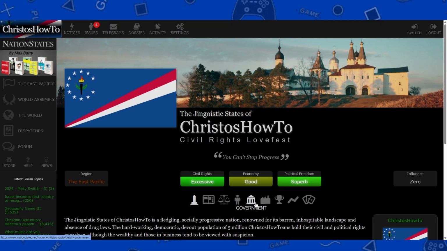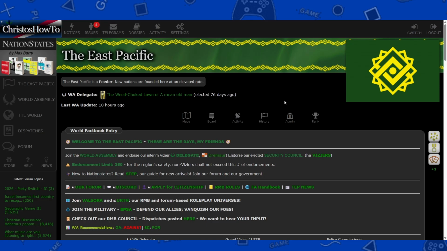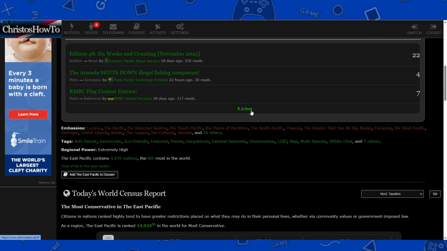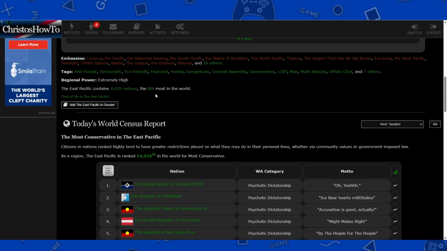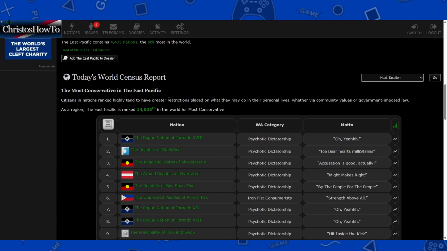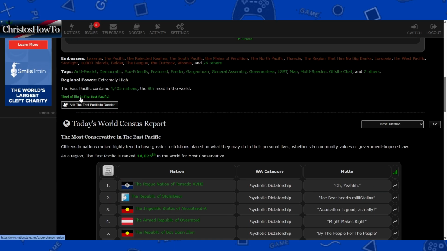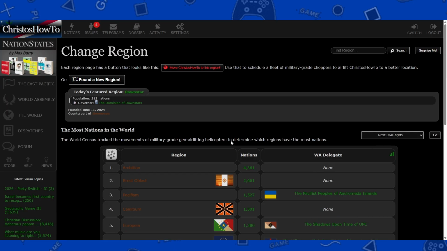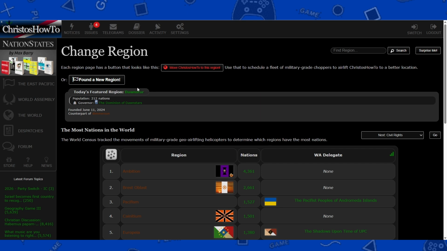Okay, the next game mechanic in this game is joining a region. Currently, we are in a feeder region where new nations are founded. We are in the East Pacific. If you want to leave the region, you can. You just scroll down to right here, tired of life in the Pacific, click right here, and it will lead you to change region. So you can look up other regions and join them, or found your own.